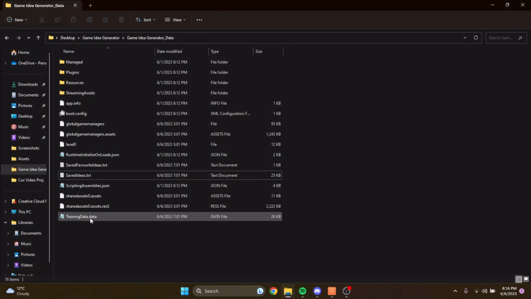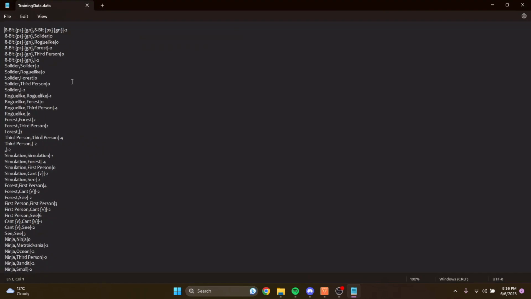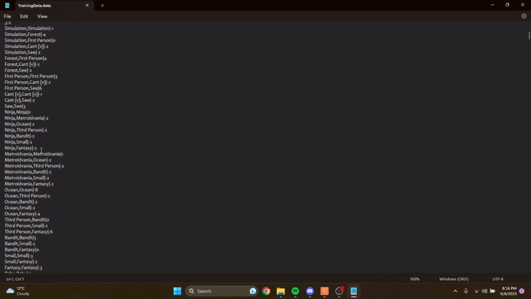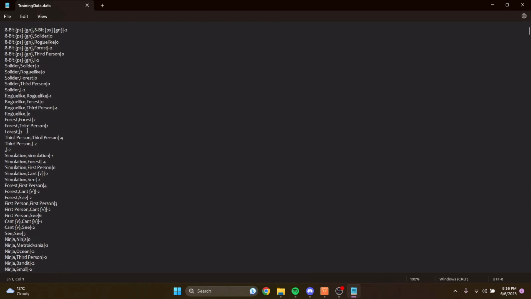And then the training data, which is by far the most important, if we double click on this and open it up, as you can see, it has word pairings in it and values after each one. So let's go through these and have a look. For example, forest and third person has a positive value, meaning that the word pairing forest and third person will show up more likely than, let's say, forest and forest, or forest and nothing. Or roguelike and forest, in fact.